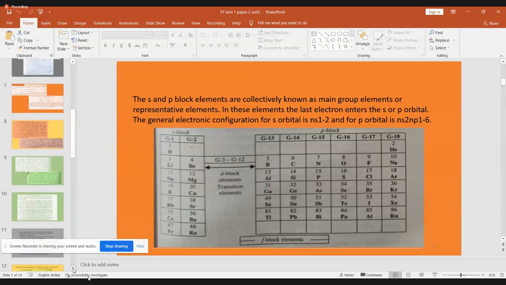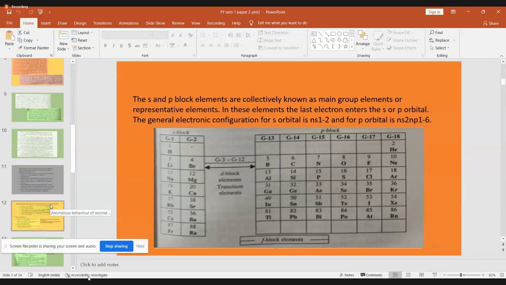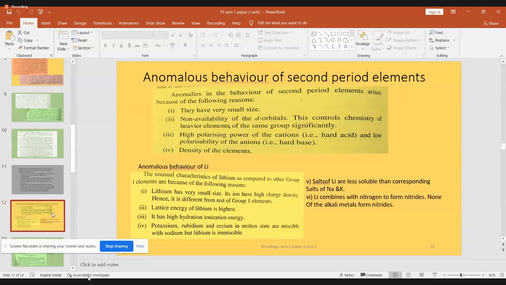So now you understand anomalous behavior means a different behavior from the other elements of the same group. So let us see what is given here. The anomalies in the behavior of the second period elements. I showed you in the periodic table which elements occupy the second period. This anomalous behavior arises due to 4 reasons.